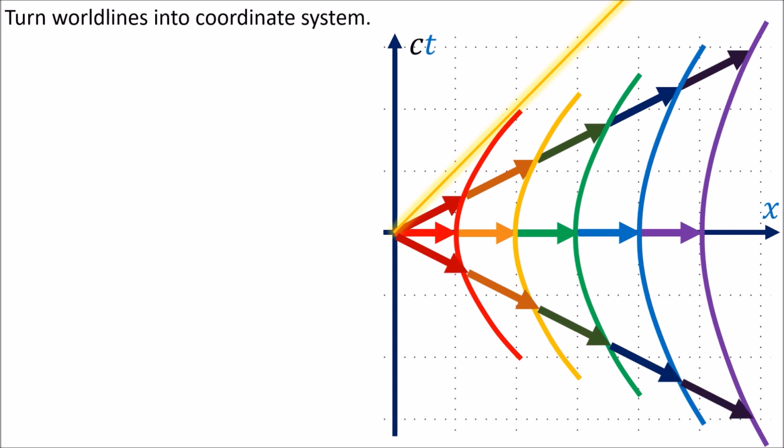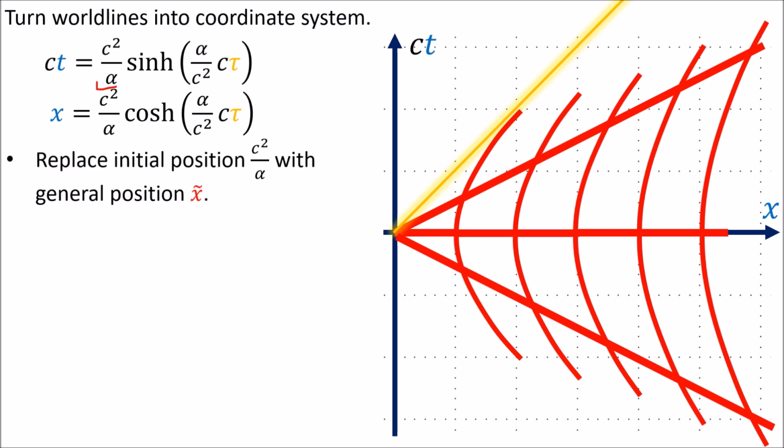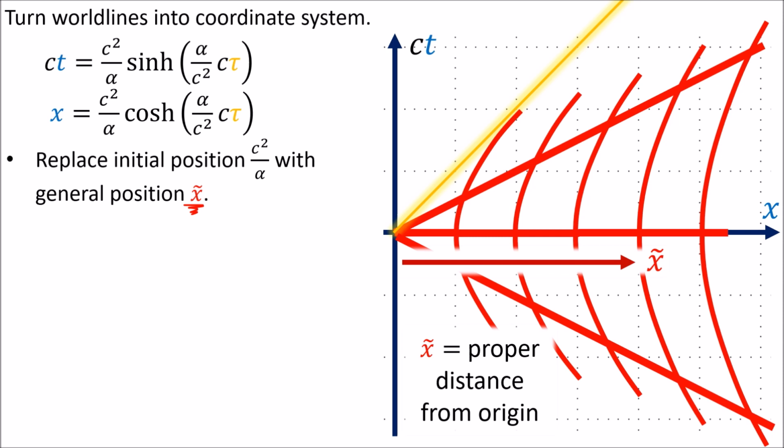We can take this collection of world lines for accelerating spaceships and use them to build a curvilinear coordinate system for spacetime. Taking the equations for constant proper acceleration, let's replace the coefficient in front, c squared over alpha, with a continuous variable x tilde. The x tilde variable lets us continuously choose a hyperbola with any constant proper distance from the origin of our choice, with this constant proper distance from the origin just being x tilde.